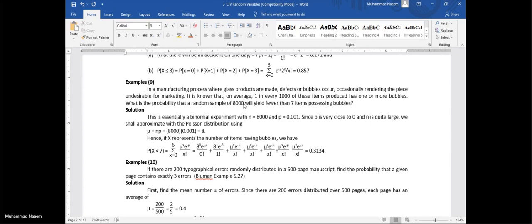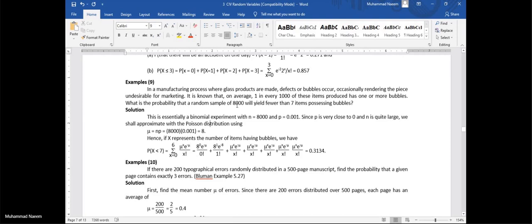They observe many years, many days or months. That means they consider larger and larger samples. So just try to understand the situation, which distribution is preferable to use in such cases.